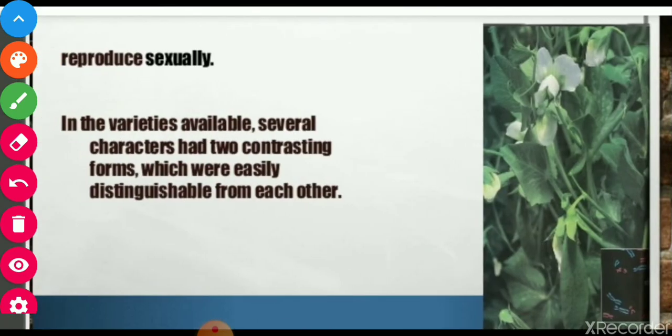And next one is, this plant reproduces sexually, and in the varieties available, several contrasting traits are also present in this plant. So you know the seven contrasting traits are present in this plant, so it is very easy to carry out the experiments also with these characters. So this plant is having many contrasting traits also for the experiments.